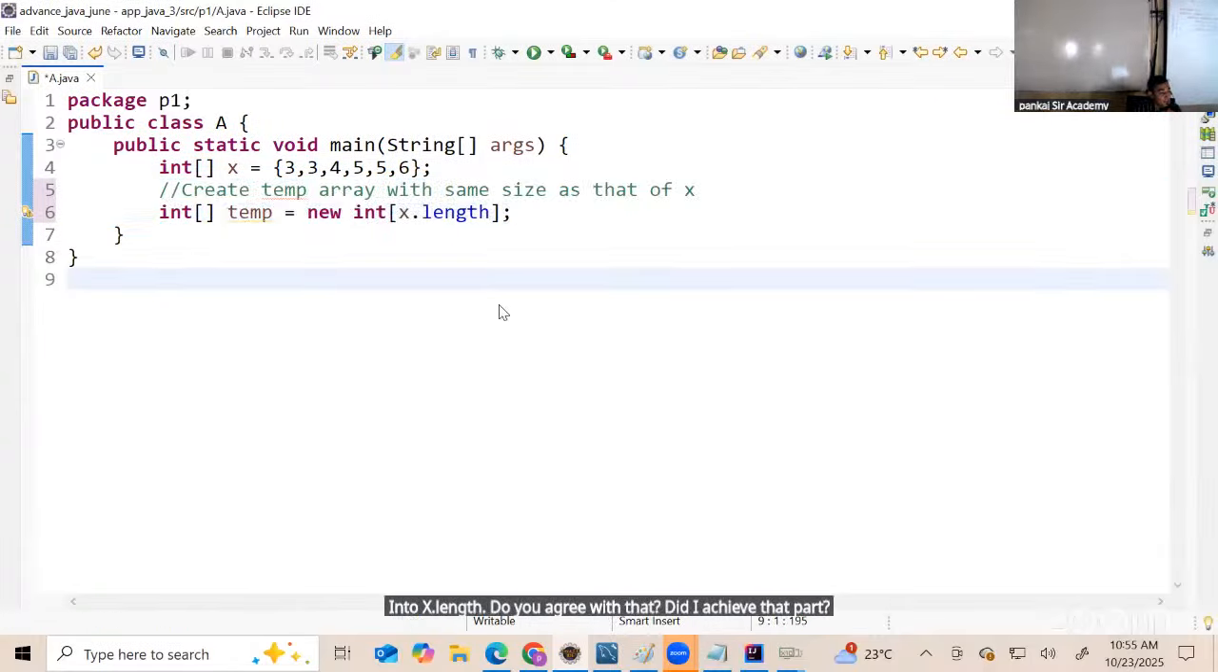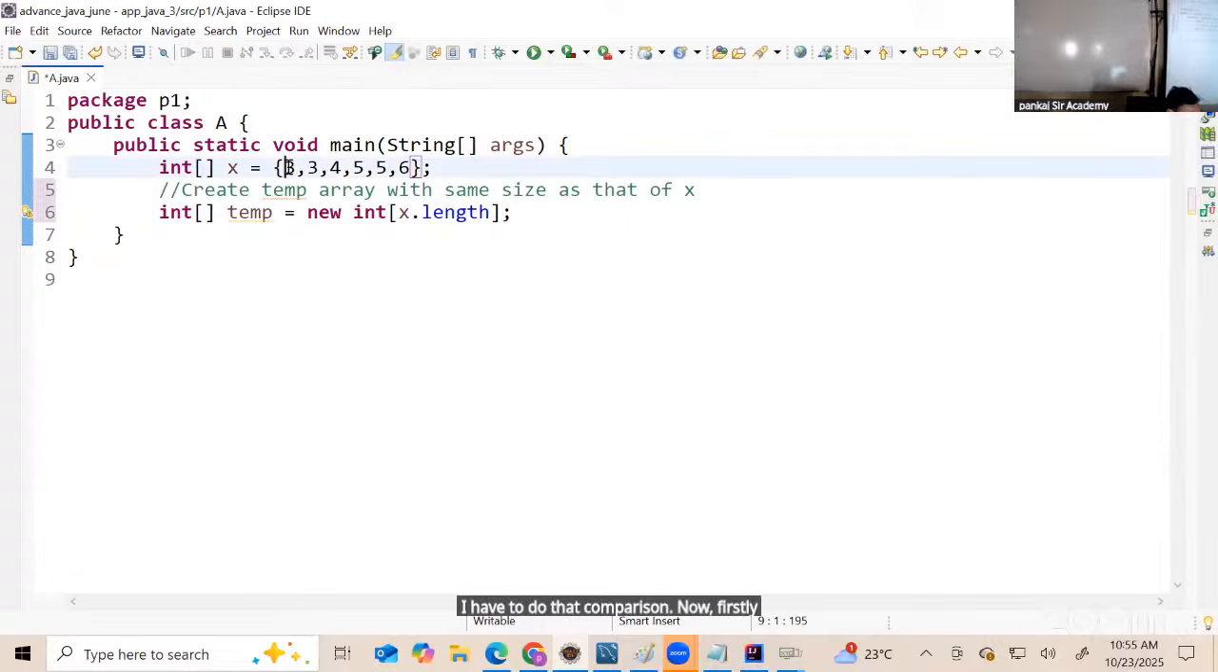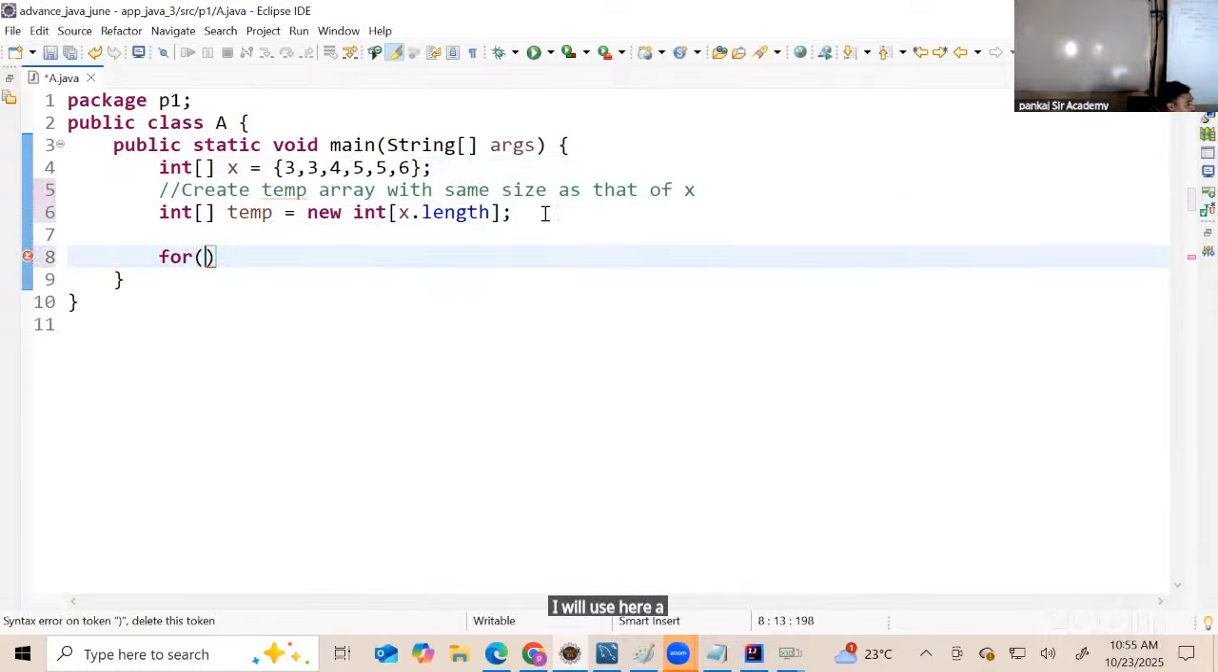Yes. Now I need to compare the neighboring elements. I have to compare I with I plus 1. I have to do that comparison. Now firstly, to represent this I will use a for loop. For int I is equal to 0, I less than x dot length, and then I plus plus.